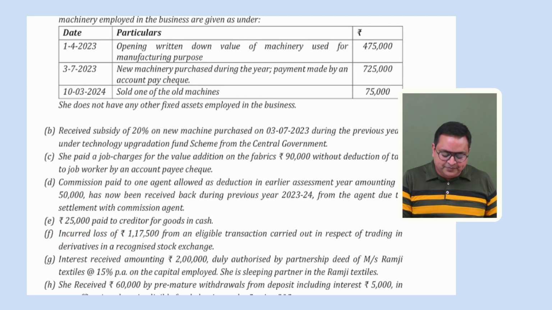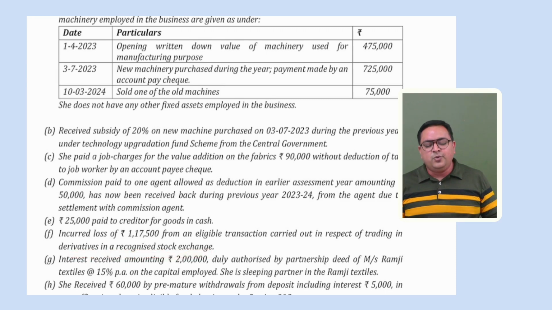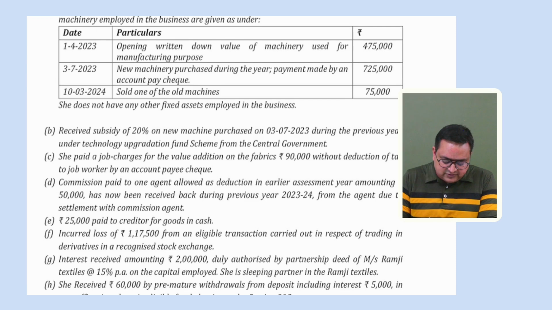F point says incurred loss of 1,17,500 from an eligible transaction carried out in respect of trading in derivatives in a recognized stock exchange. What is it? Sir, it is a business income. So this is actually not an income, it's a loss. So this assessee has incurred a loss of 1,17,000. From where? From trading in derivatives in a recognized stock exchange.